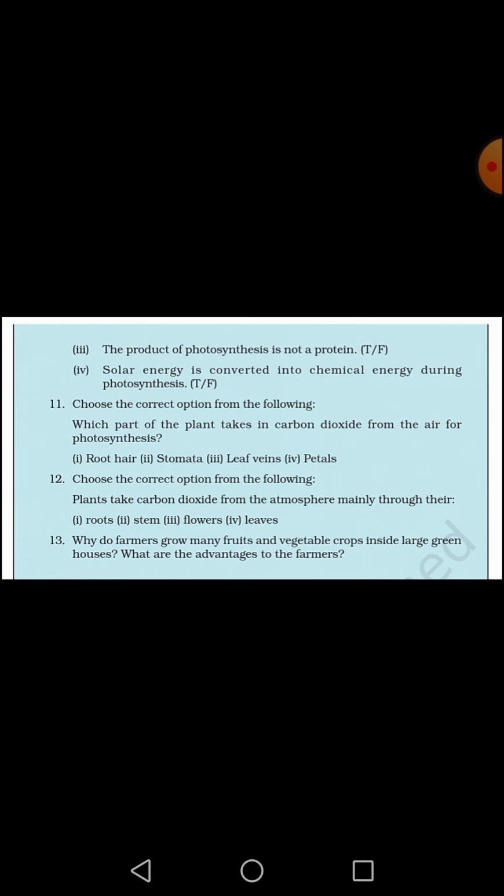In question number 13, why do farmers grow many fruits and vegetable crops inside large greenhouses? Students, you must have seen some plants grown under a greenhouse. Why are they grown under a greenhouse? Because these greenhouses provide favorable conditions for the growth of the plants.